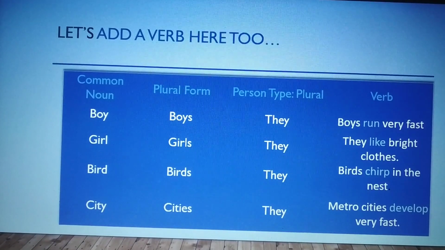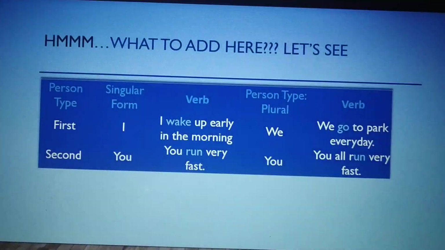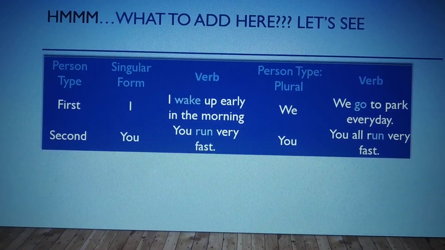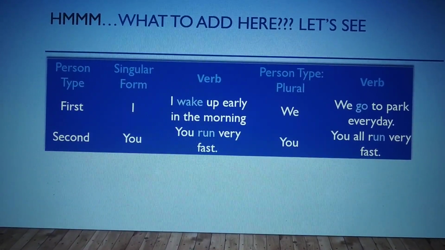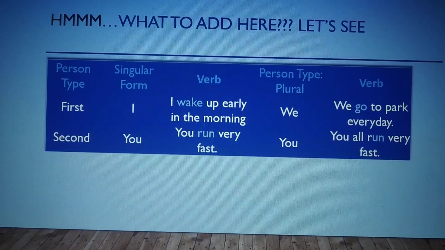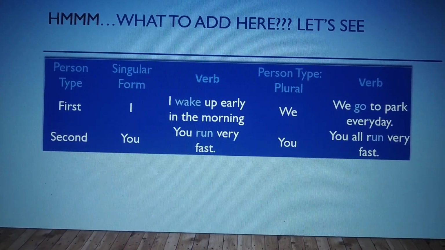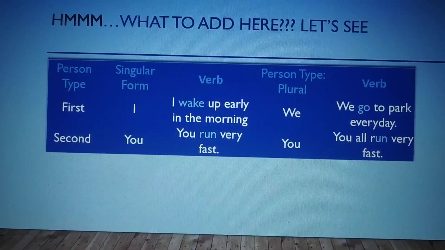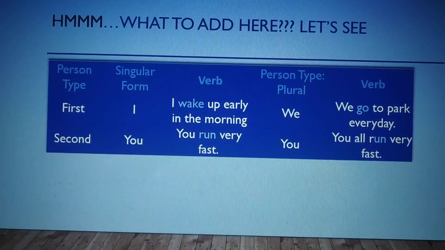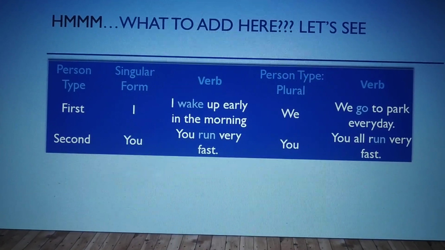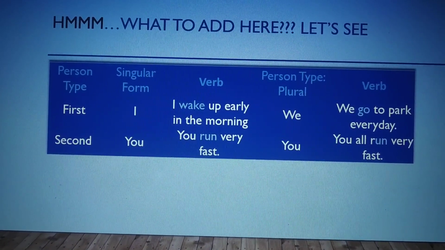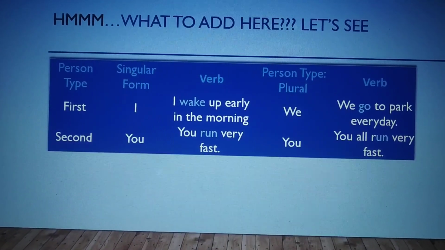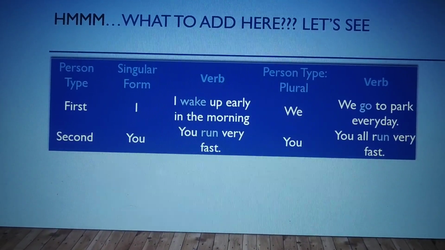Let's go to next page. What to add here? Let's see. So here is first person type and second person type. Singular form is I for first person and plural form for first person type is we. I wake up early in the morning. So with first person we are not adding s with the verb. And then we go to park every day, which is plural form of first person. We go to park every day.